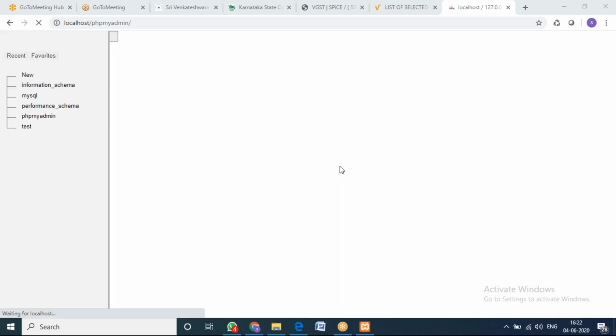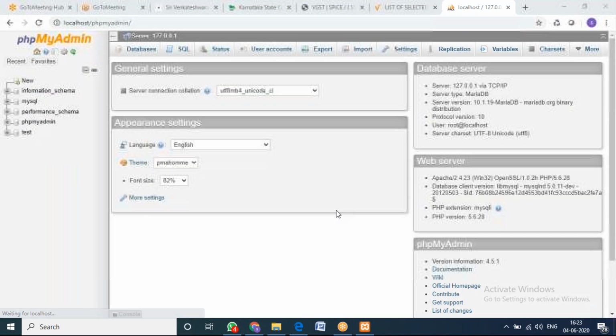So click on phpMyAdmin. See, my system will be a little slow because I have so many other softwares running. That's why it is taking some time. For you people, it will come fast. If you are using it for the first time, it will come very fast for you.